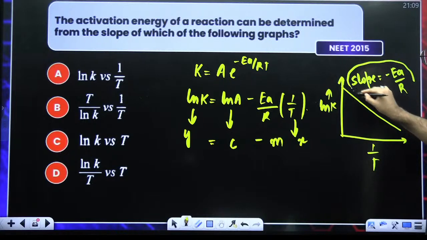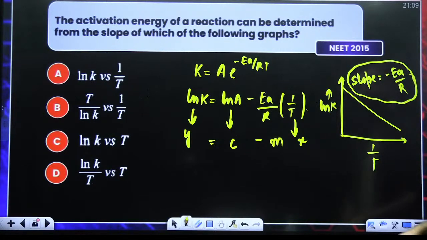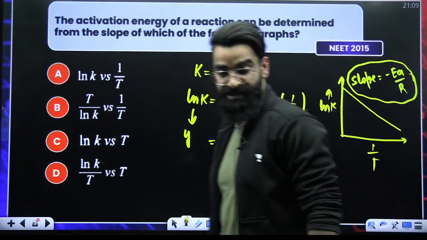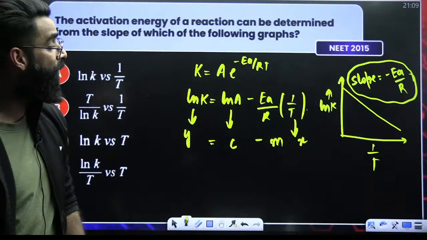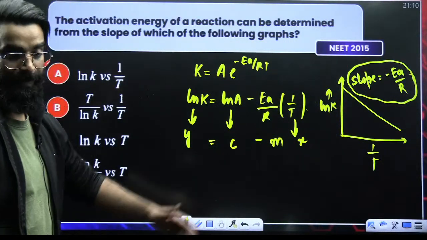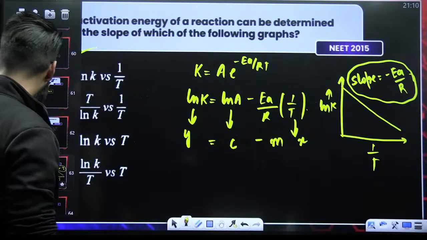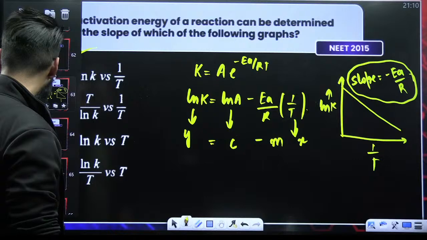So can I say activation energy can be depicted from the slope of the ln K versus 1 by T curve, right? It's in front of you. So ln K versus 1 by T is the correct answer. I believe it's clear. All right.